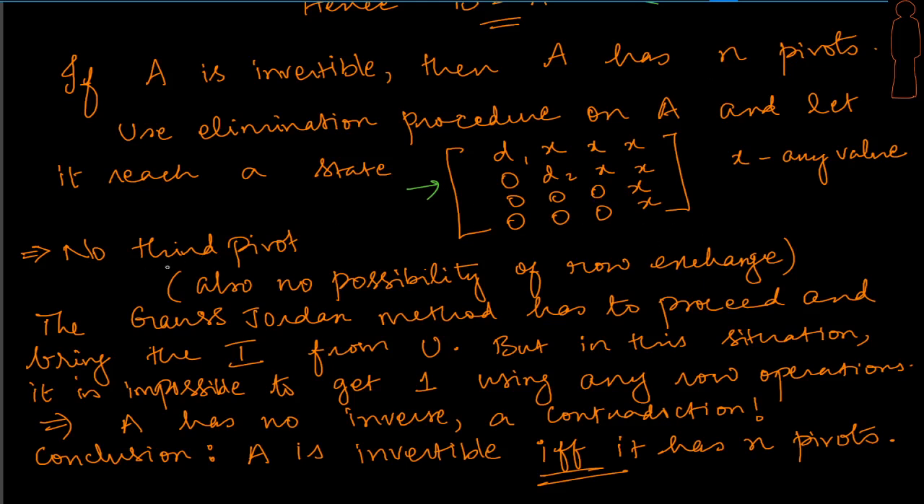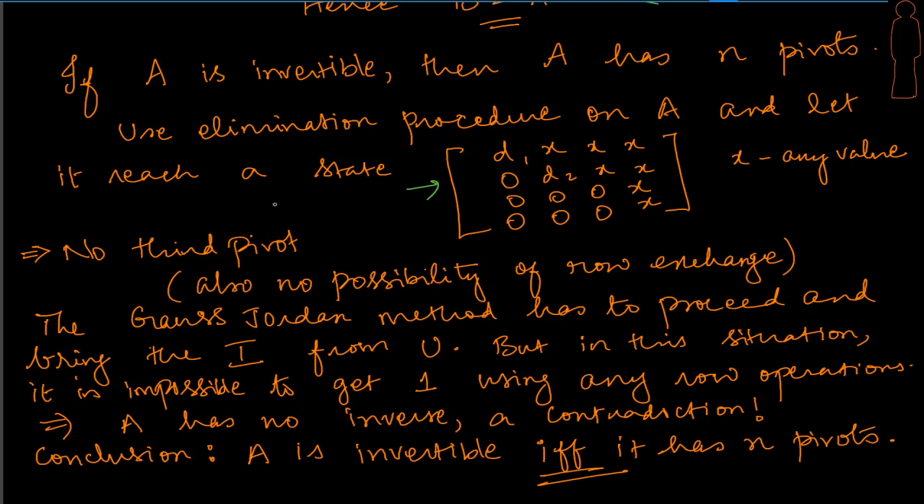So that's the strategy of this proof. We are saying let's assume that there is no third pivot. Okay, great. And when we say there is no third pivot, remember that it's not like I have a non-zero element here so that I can exchange the rows and thereby get a third pivot. When we say there is no third pivot, there is absolutely no third pivot. There is no chance of even a row exchange trying to bring in a third pivot.